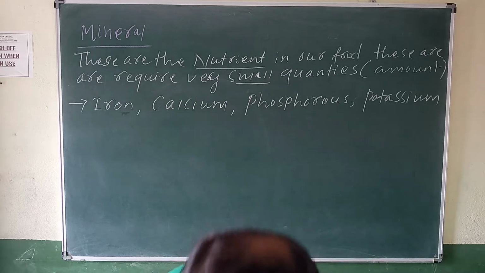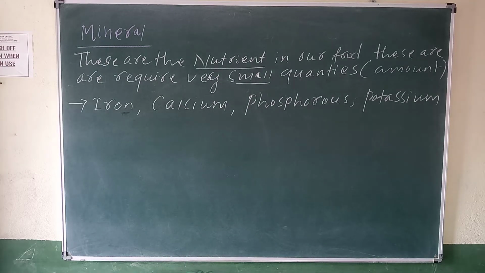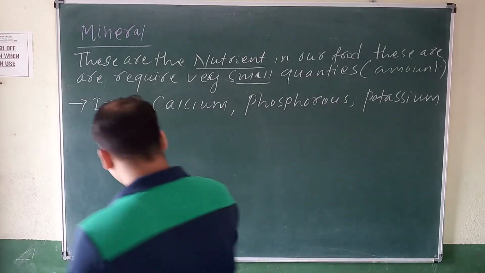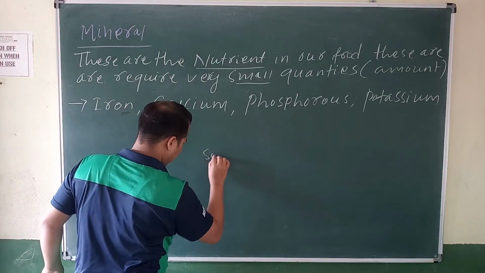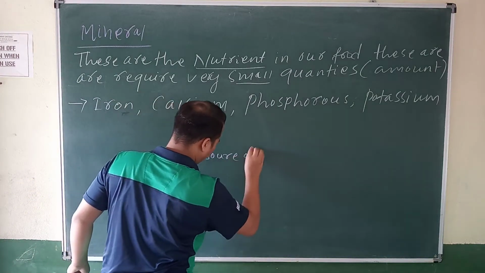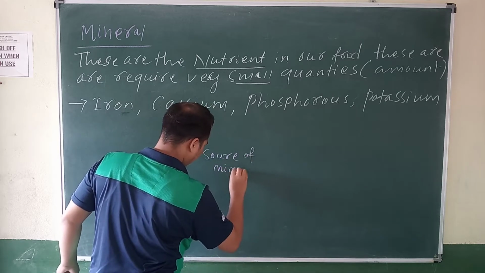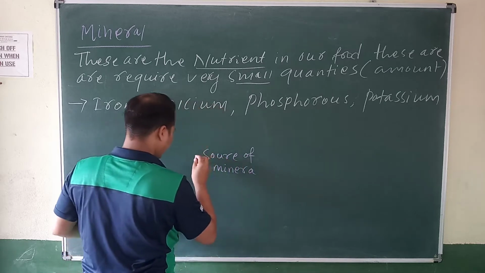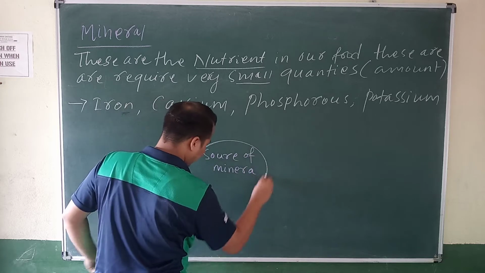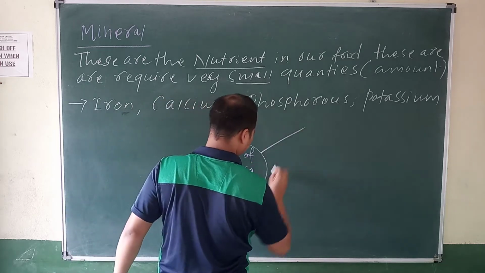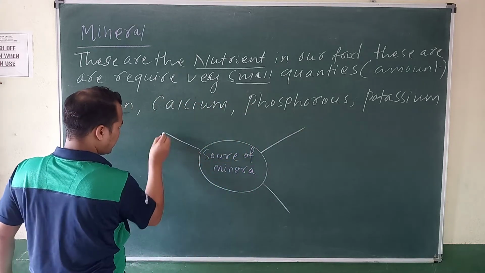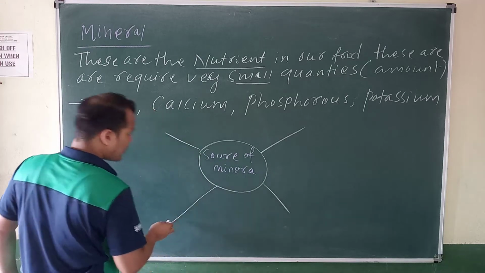Write down first. Make one table here, source of a mineral. Make a line.